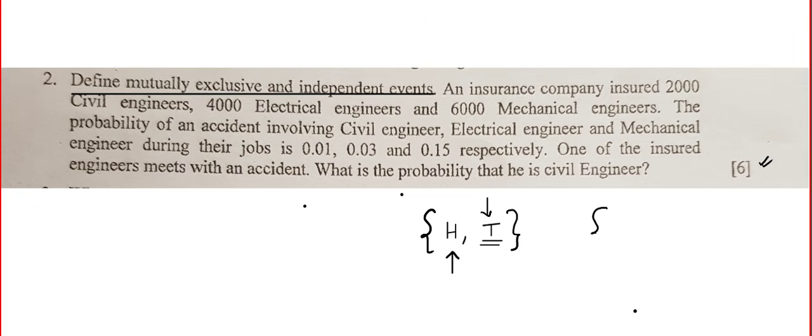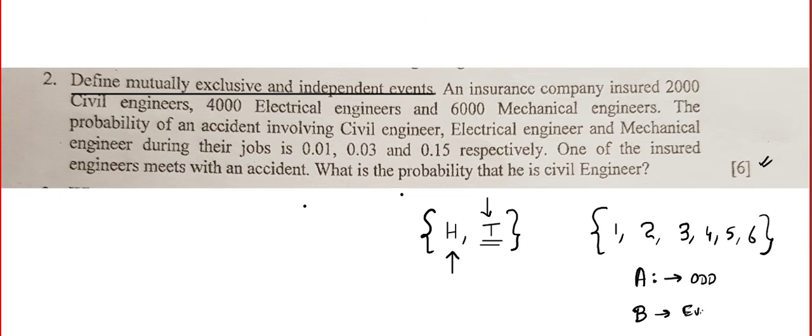I'll give you one more example. Let's imagine you're rolling a dice. So the outcomes will be 1 or 2 or 3 or 4 or 5 or 6. Now let's say A be the event of getting odd numbers and B be the event of getting even number. Now look at this, you're rolling a die exactly once. Now if you get an odd number, that means this cannot happen. And if your outcome is an even number, that means the other one cannot happen.